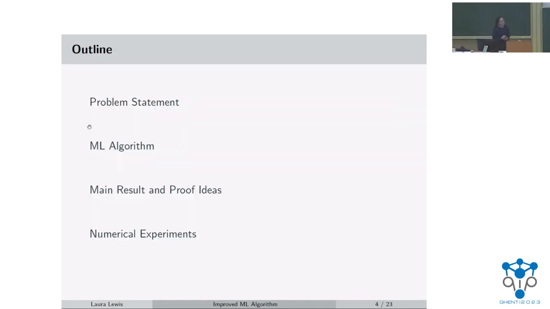Okay, so that was the motivation, and now I'll talk more specifically about what the actual problem statement is. And then I'll go into the actual algorithm that we use, and finally state the main result and the ideas behind the proof. And at the end, I'll go over briefly some of the numerical experiments that we conducted. Okay, so first for this problem statement.